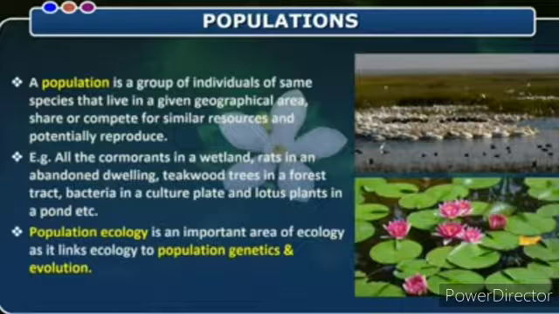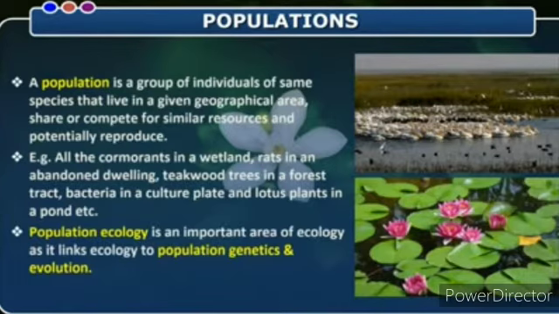Populations. A population is a group of individuals of the same species that live in a given geographical area, share or compete for similar resources, and potentially reproduce.